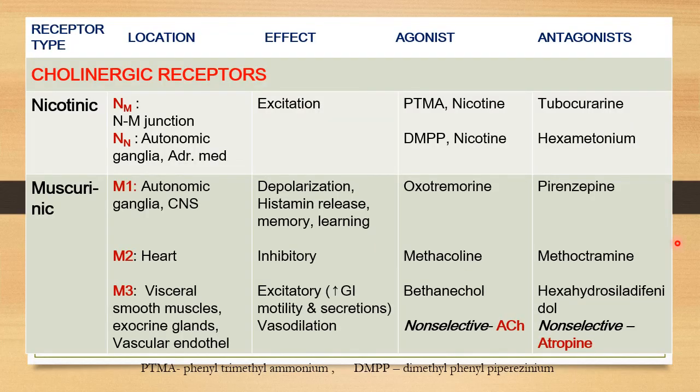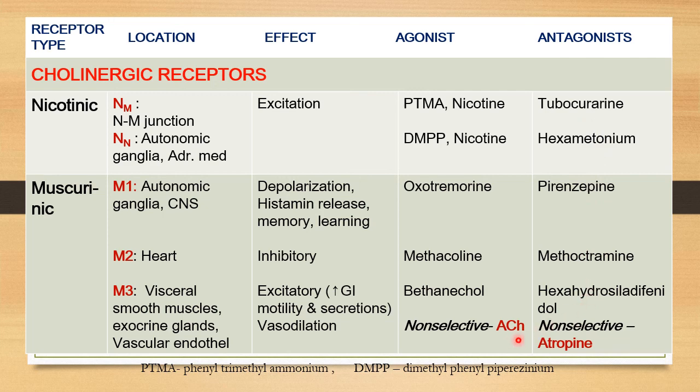Now here in this table, you can see the various drugs whose action is either mimicking that of the parasympathetic stimulation or blocking the parasympathetic activity. Now you know the two types of cholinergic receptor, nicotinic and muscarinic. Again, they are subclassified, which we have already discussed. Here are the groups of drugs that are agonists, which bind with the respective cholinergic receptor and mimic the parasympathetic stimulation. While here is the group of drugs that block the respective cholinergic receptor and have a blocking effect over the parasympathetic stimulation. So these are the parasympatholytic drugs.